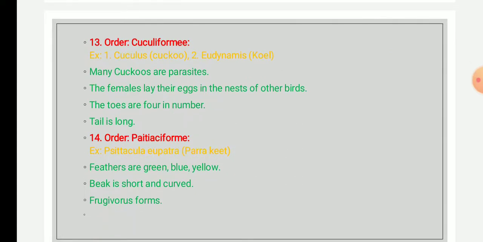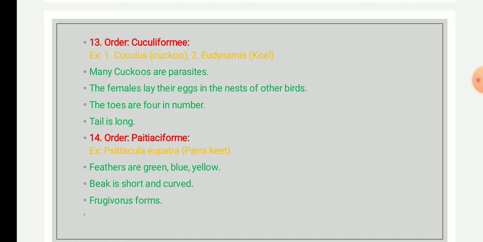The next order, order 13, is Cuculiformes. The Cuculiformes include birds found in tropical and subtropical regions, for example cuckoos and the roadrunners, and they are also found in temperate zones. Their toes are two in front and two behind, so four in total, and the outer toe is reversible, whereas the feet are not adapted for grasping.